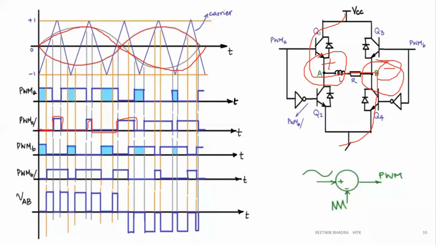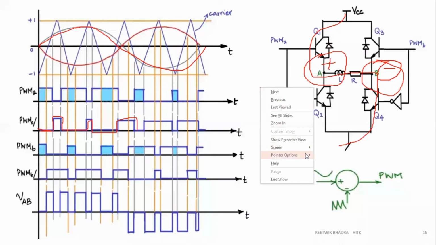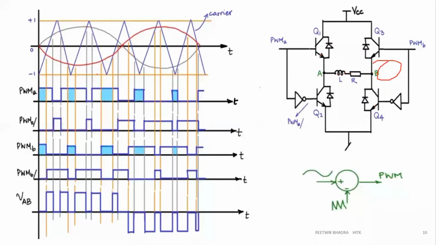For generating the negative part, since B is more negative compared to A, we'll use another sine wave which is in the opposite direction. So we'll compare this sine wave with this triangular wave.